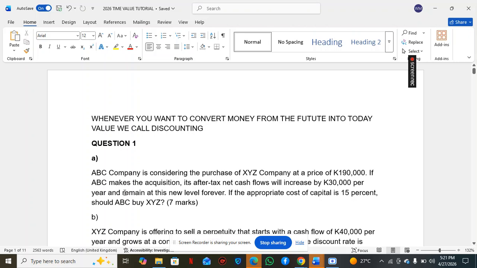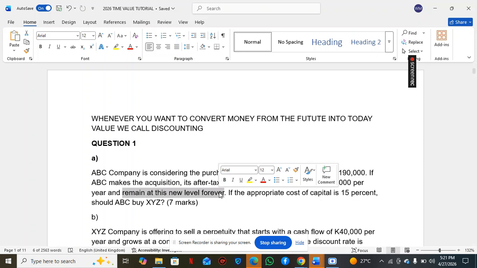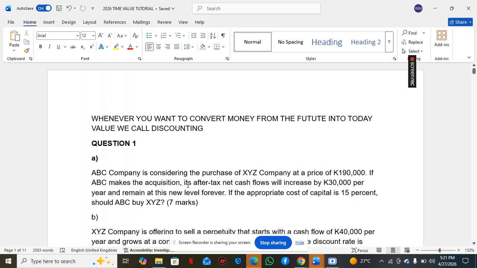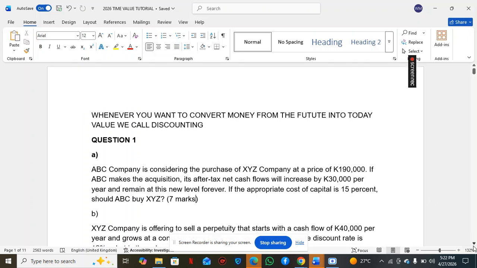Now, whenever you hear payments are going to be made forever, a stream of money that is going to be paid forever, we call that a perpetuity. A perpetuity is where you'll be receiving money basically forever, an endless stream of cash flows. Money will just be coming to you.